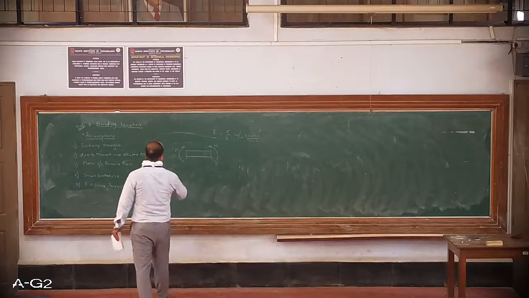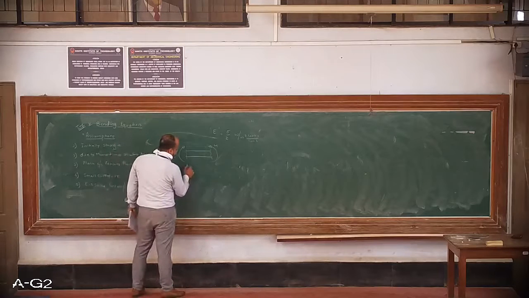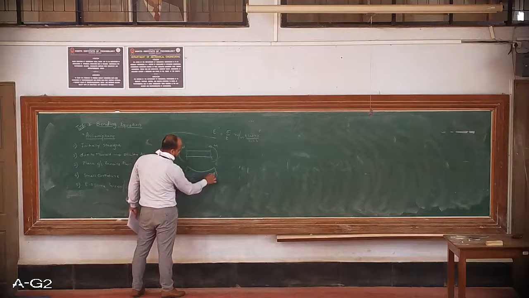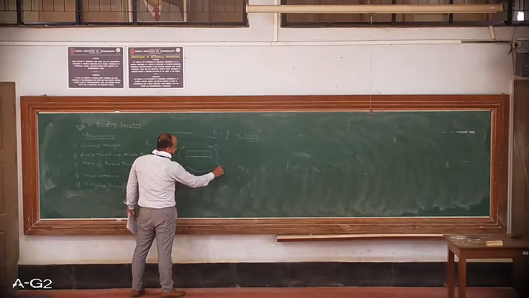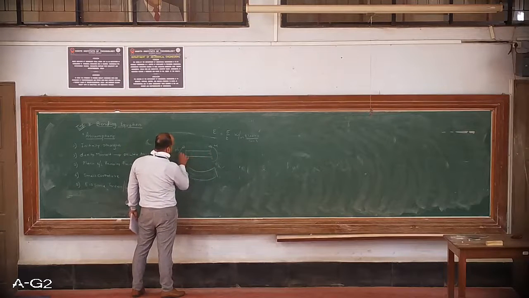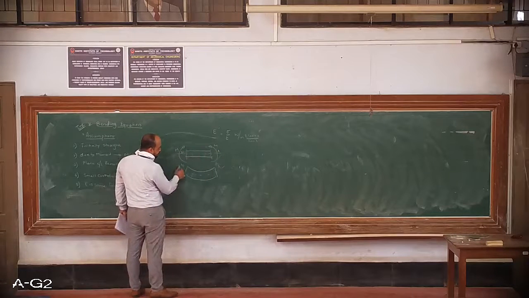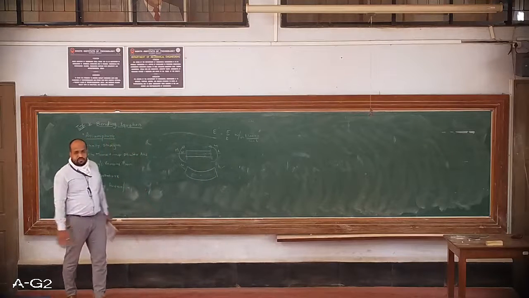When I apply moment like this, obviously the beam will bend like this, and there will be one axis. What do we call this axis? Neutral axis. Initially the neutral axis is straight, and after application of moment, it is curved, and this curvature is very small. That is one of the assumptions we have made.